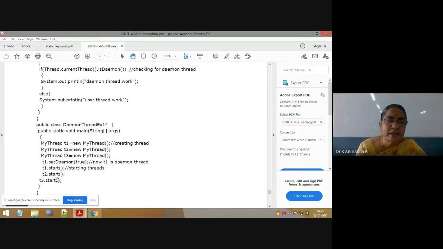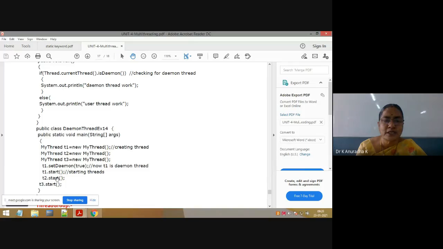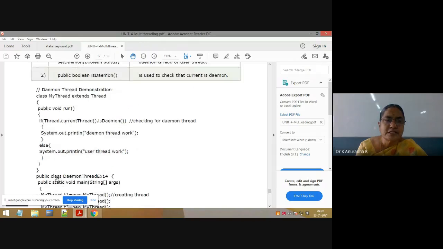Here, how do we create multiple threads? There are 2 ways to create multiple threads.